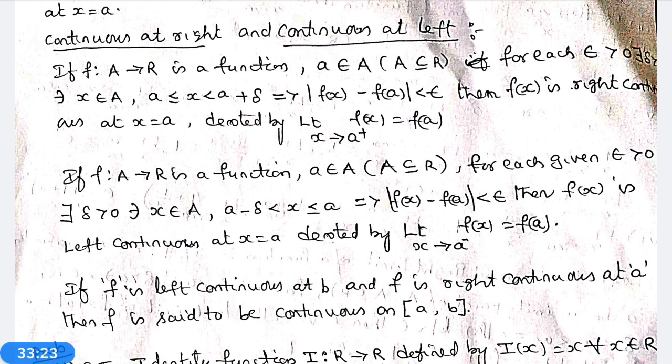Now we go to solve certain problems. Show that the identity function I: R to R defined by I(x) equal to x for all x belongs to R is continuous on R. That is to be proved. I is a function defined by I(x) equal to x for all x belongs to R. If limit x tends to A of I(x) is equal to limit x tends to A of x is equal to A.